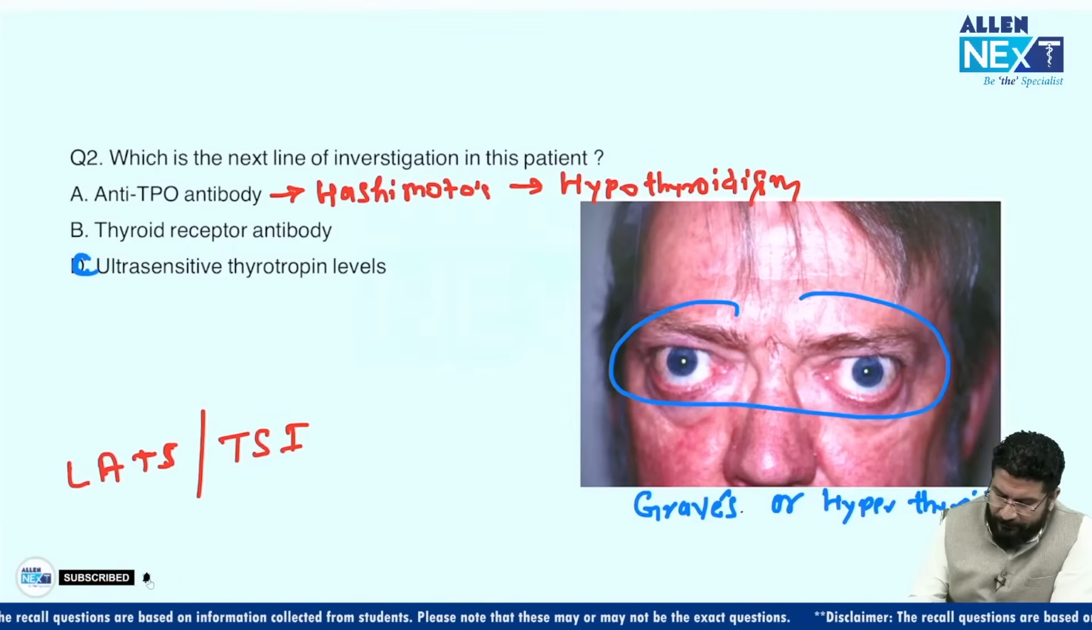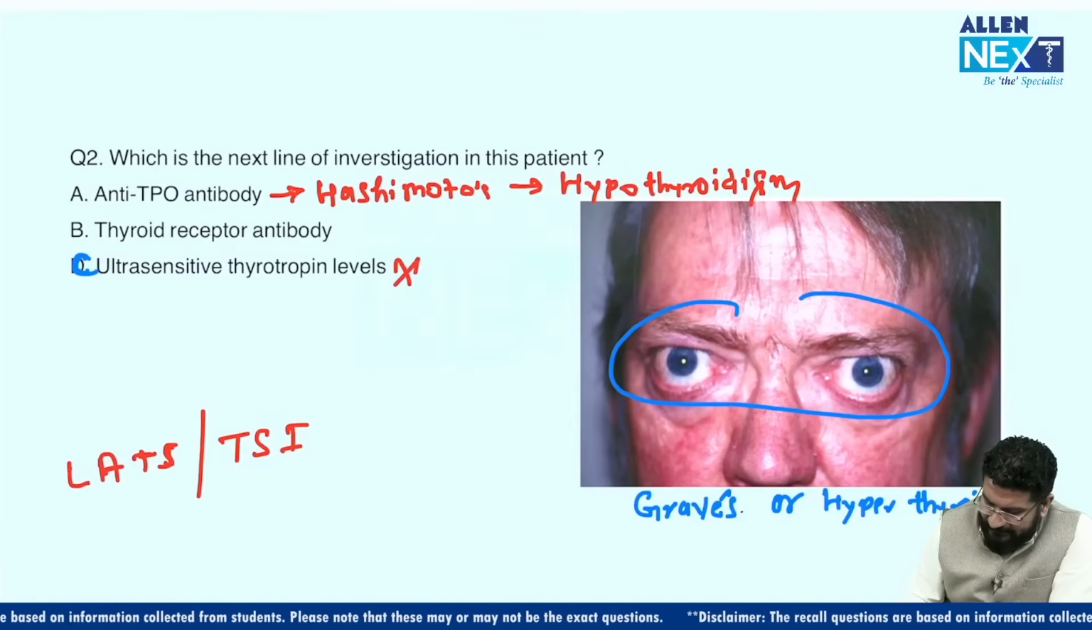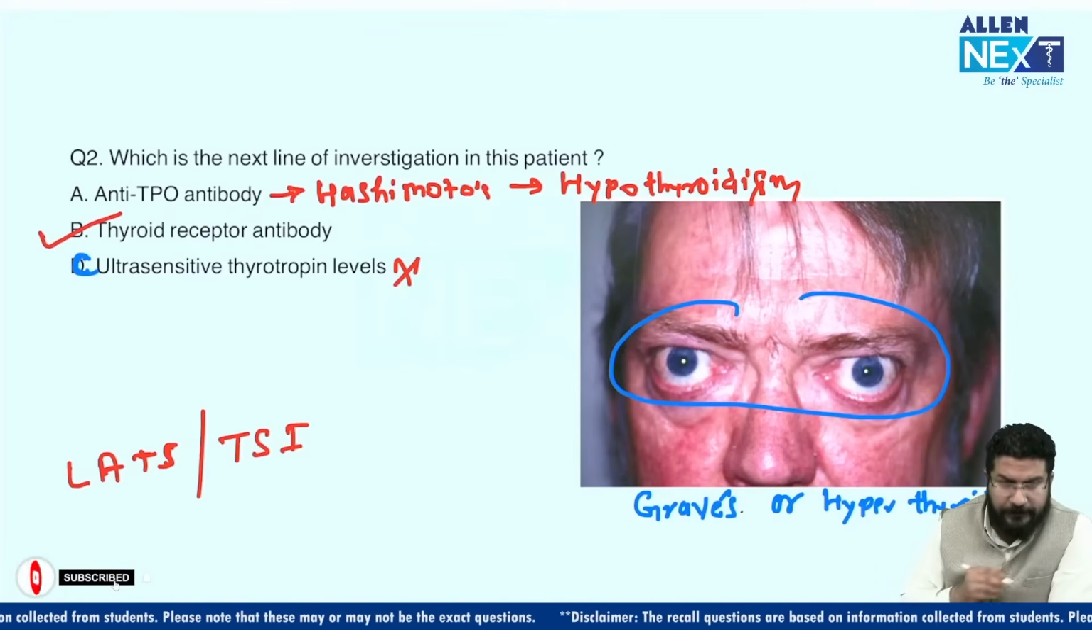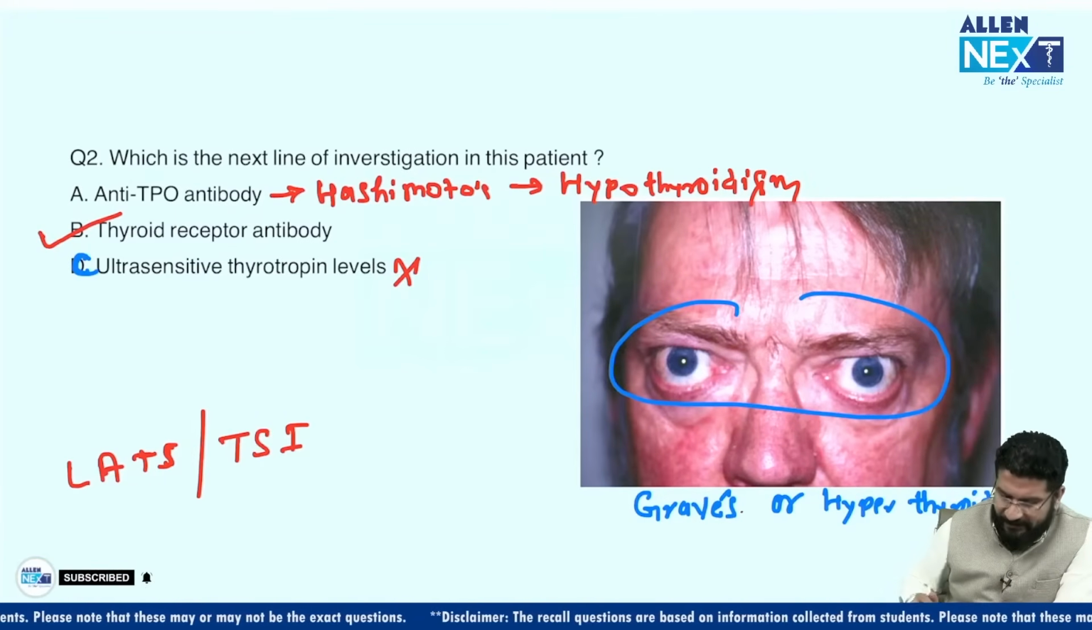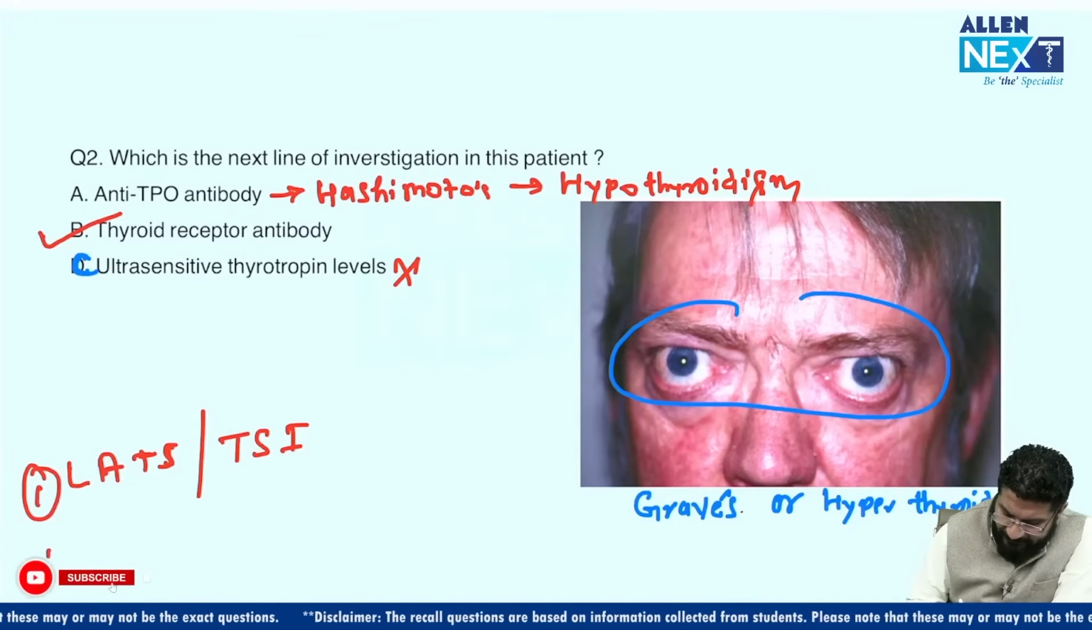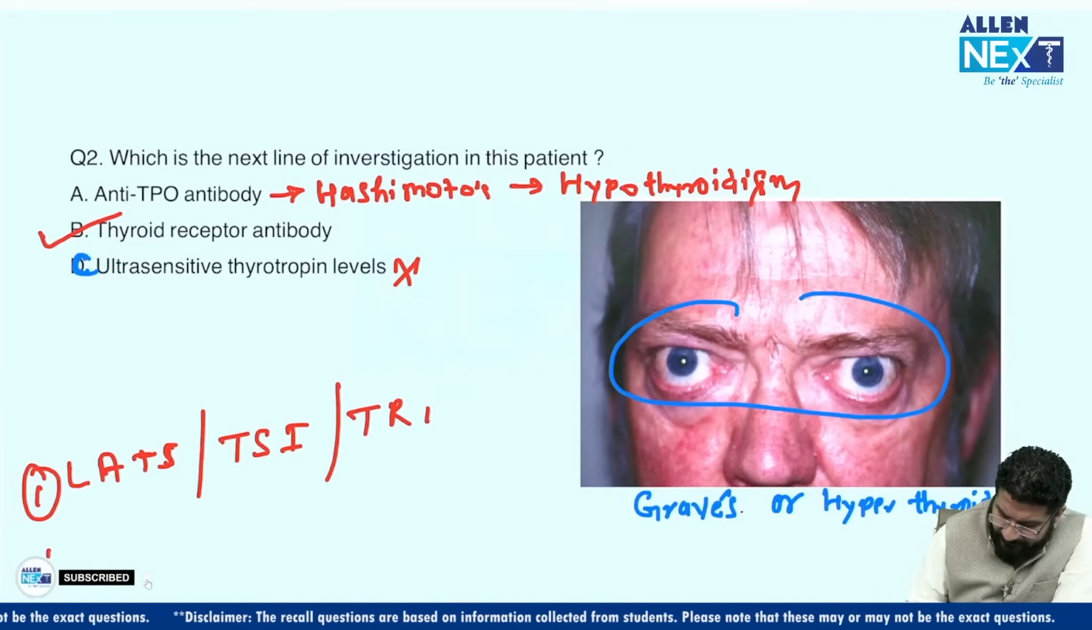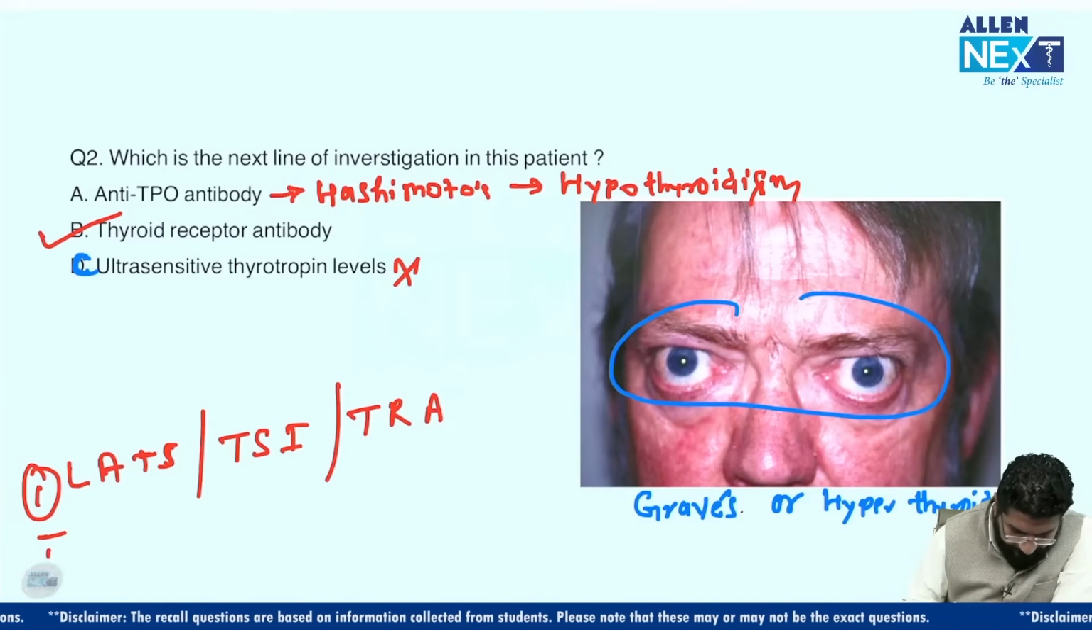Thyroid troponin levels we don't do to make a diagnosis of Graves' disease. So what is the answer here? We do thyroid receptor antibody. So the answer for this question is thyroid receptor antibody. So we make a diagnosis by LATS, TSI or TRA, thyroid receptor antibody.